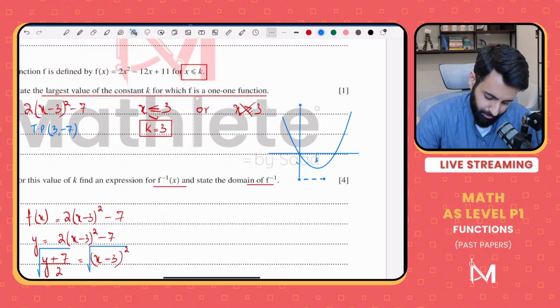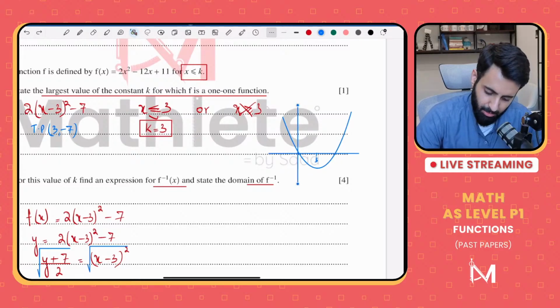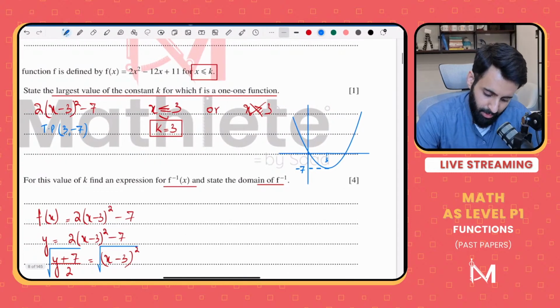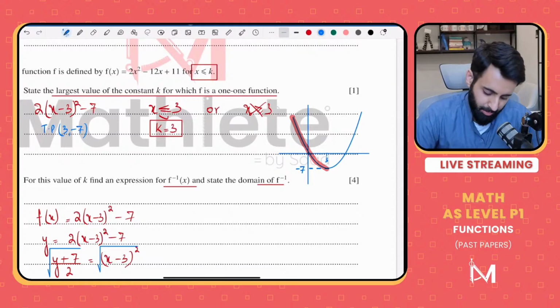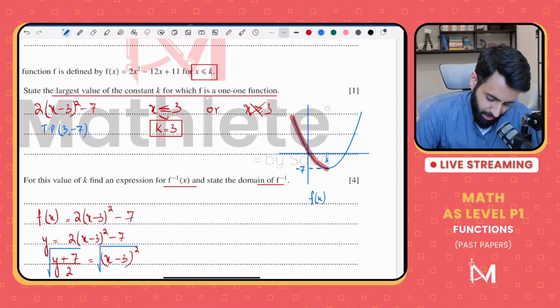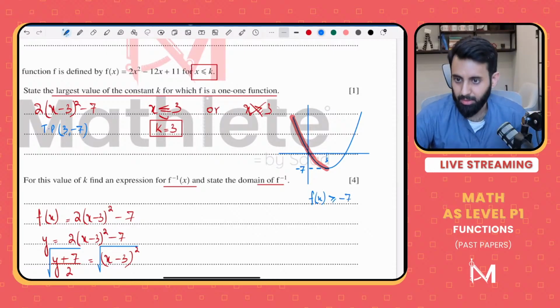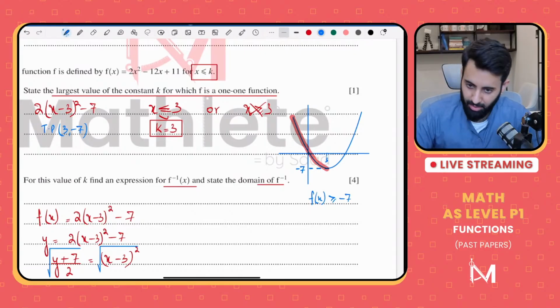One second. Okay, so please take some time out to make a rough sketch. Don't take this part lightly. This will give you some perspective. Minus 7. Now, we're only supposed to look at which part of the curve? We're only supposed to look at the part of the curve where x is less than or equal to k. That means we are only looking at this part. And if this is what we're looking at, that means f of x is greater than or equal to minus 7. Okay, so this is the range of f, which is equal to the domain of the inverse function.